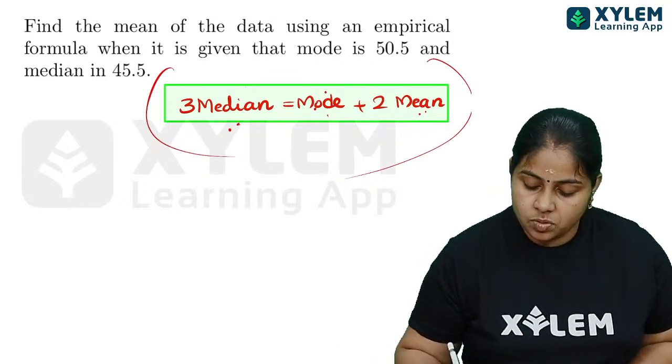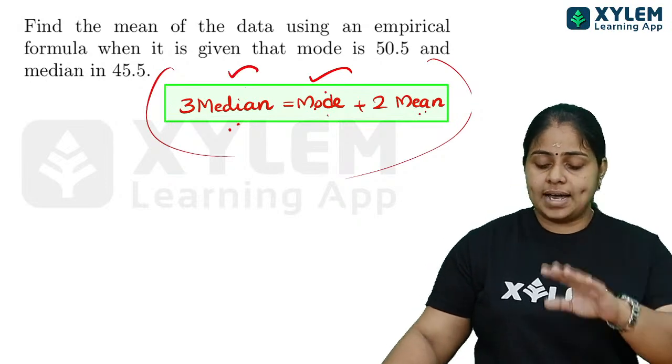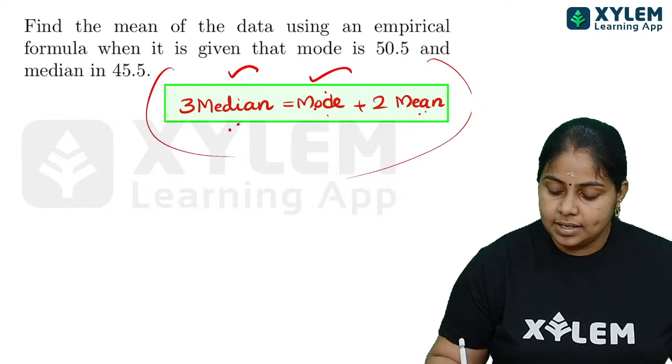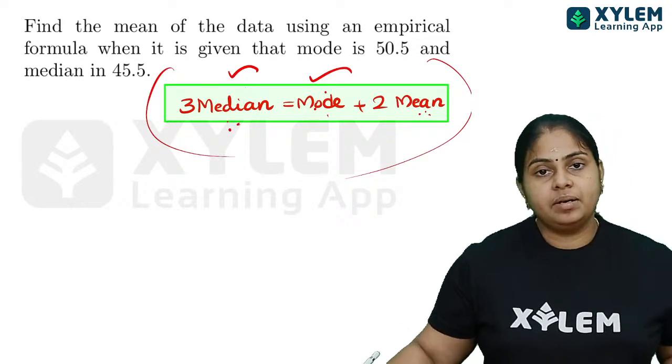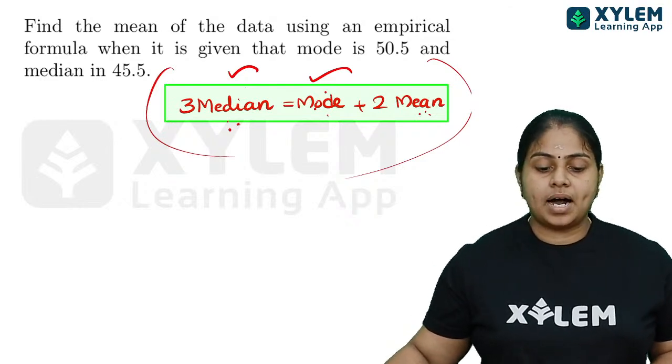So you have more chance that either mode and median will be given and they are asking you to find out the mean, or in the same way mode and mean will be given, or mean and median will be given and mode is asked to find out. There are two chances. Only this one chance we generally see.